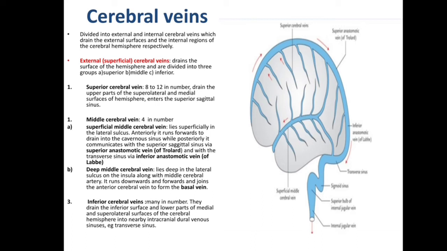Third one is the inferior cerebral vein. Many in number, they drain the inferior surface and lower part of the medial and superior lateral surface of the cerebral hemisphere and drain into nearby intracranial venous sinuses, for example, the transverse sinus. So these are some details about cerebral veins: superior, middle and inferior. In this diagram we can see this is the superior cerebral vein which is visible, and this is the superficial middle cerebral vein, and the deeper one lies in the deeper part of the brain and forms the basal vein.